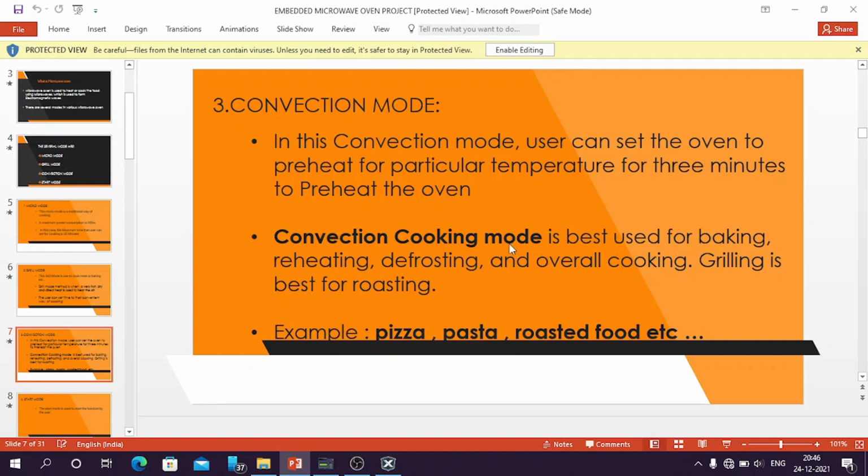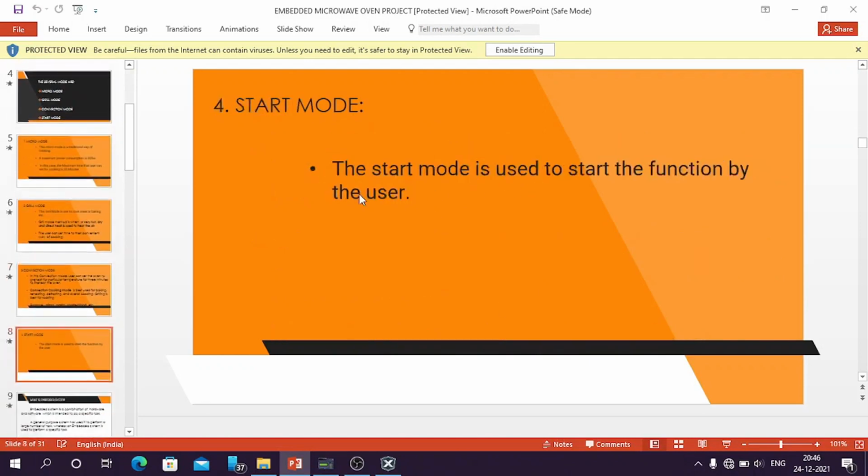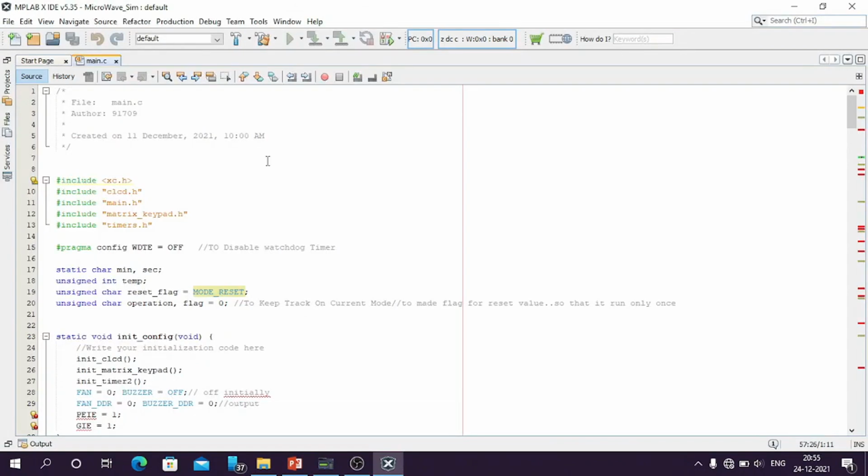Convection mode is best suited for baking, reheating, defrosting and overall cooking. For example, for pizza, pasta, convection mode is best. Then start mode. The start mode is used to start the function. Now I am going to explain each section of our code for our final microwave oven project.